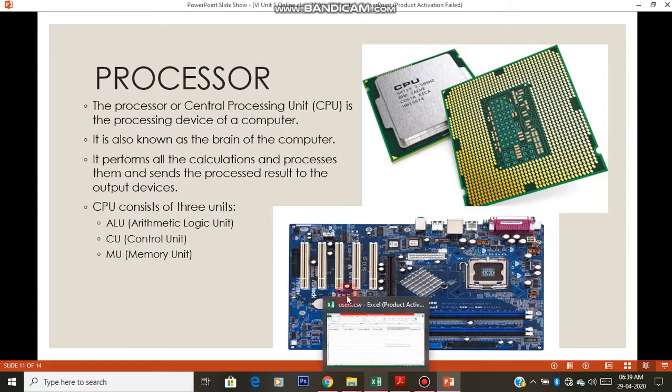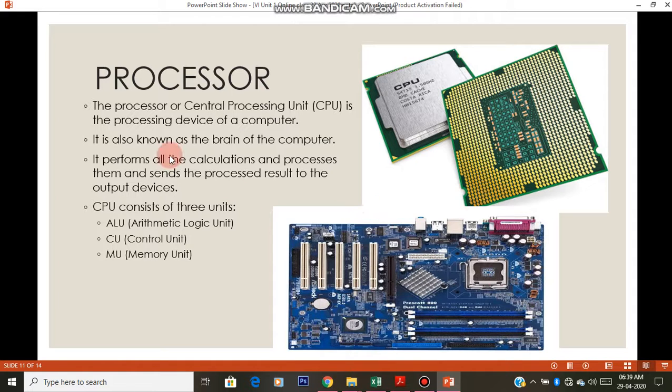So we have learned the work of processor, the brain of the computer, that has three units: ALU, CU, arithmetic logical unit, control unit, and memory unit.